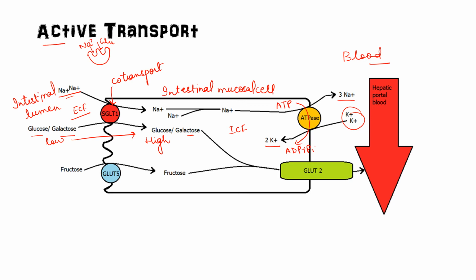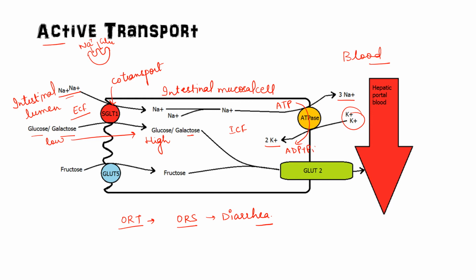One transporter is present on kidney, that is called SGLT2. Okay, then we all know about oral rehydration therapy. Oral rehydration therapy is what? We take ORS, oral rehydration solution. It is the most common treatment of diarrhea.